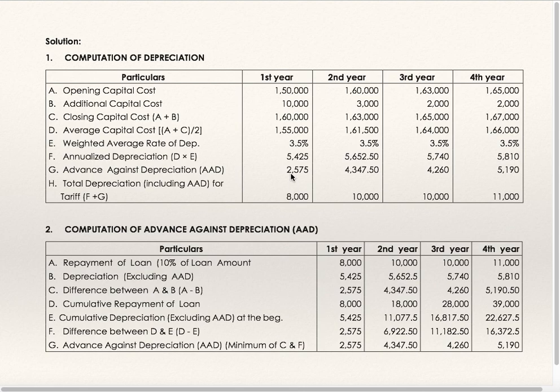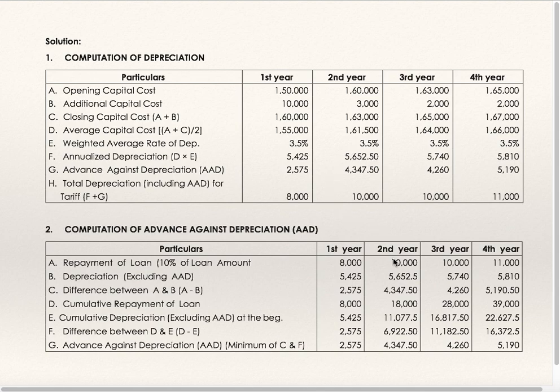Now again go to the first statement. Annual depreciation we have already calculated. Advanced against depreciation we have just seen. Addition of both is total depreciation. Second year: first year's closing is second year's opening, 1,60,000. Additional capital cost is 3,000. Closing capital cost is 1,63,000. Average is opening plus closing divided by 2, which is 1,61,500. 3.5% of that is annual depreciation, 5,652.5.